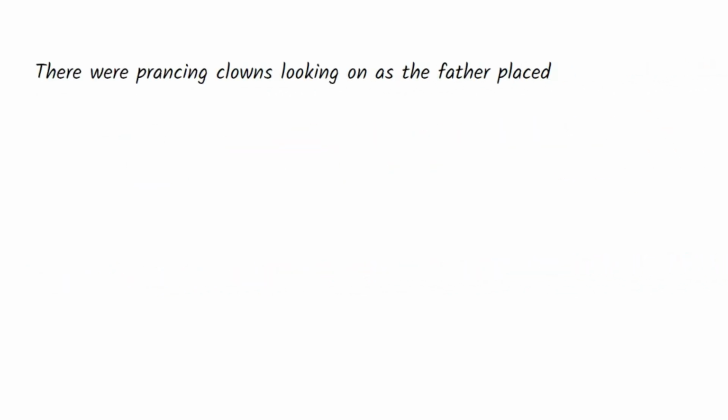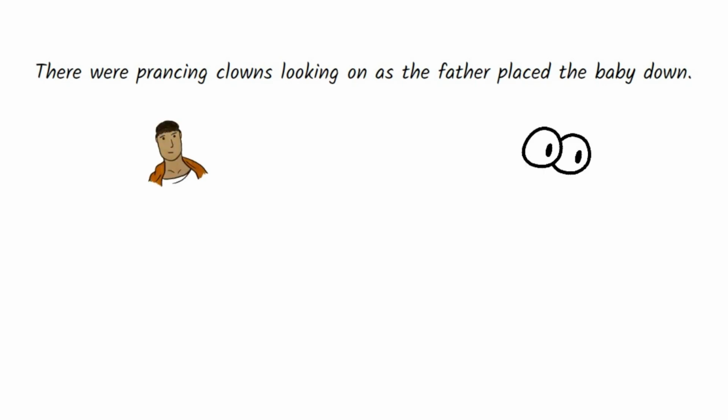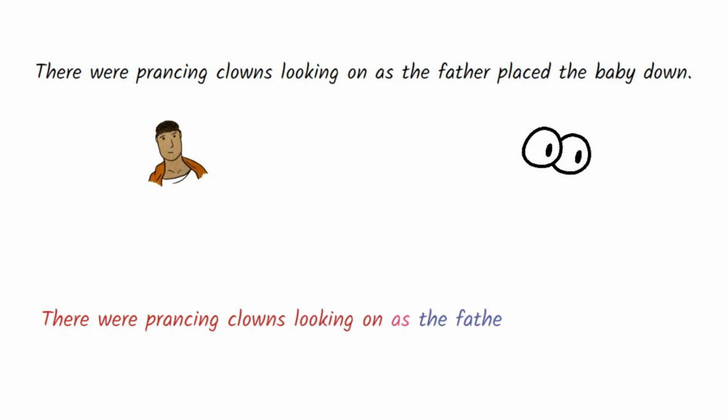There were prancing clowns looking on as the father placed the baby down. You will notice that the subordinating conjunction as is in the centre of the sentence this time and therefore does not need a comma after the subordinate clause. The main clause is at the start of the sentence and the subordinate clause comes second.